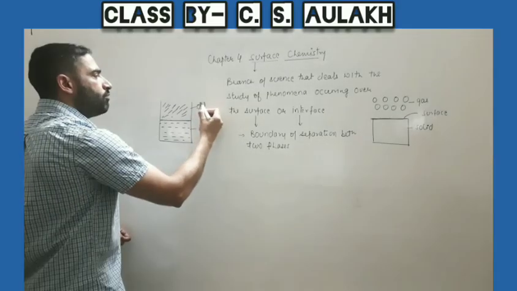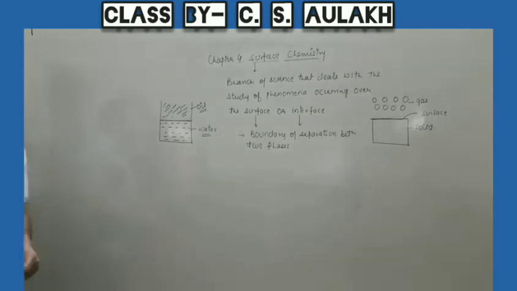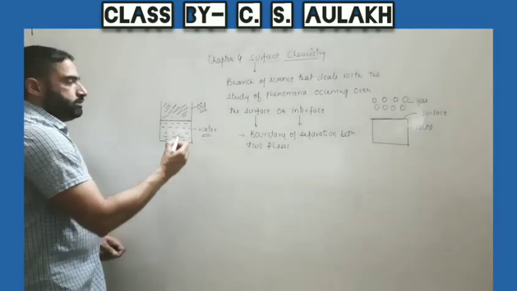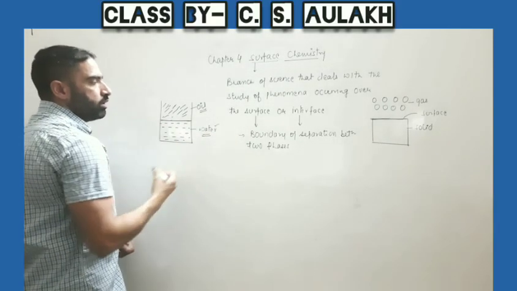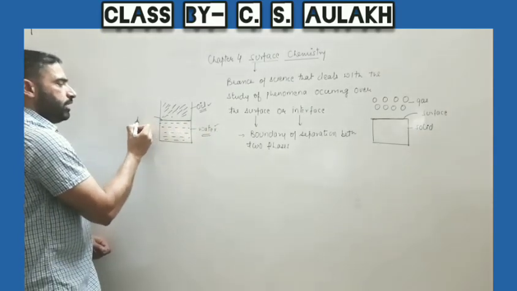Suppose we have two liquids, one is oil and the other is water. Then this boundary of separation between the two, oil and water, is called the interface.